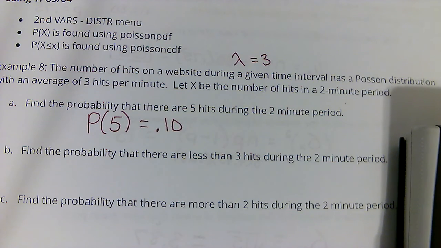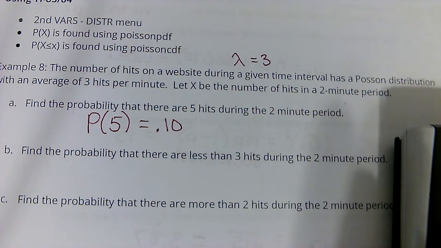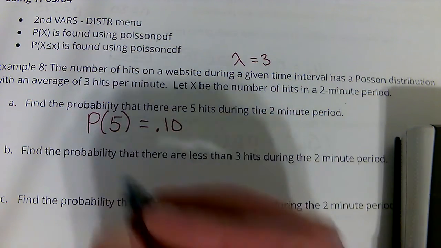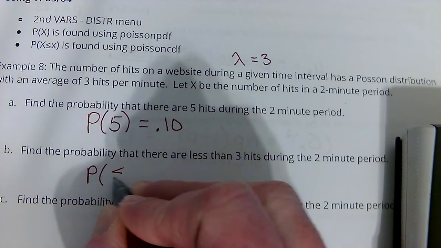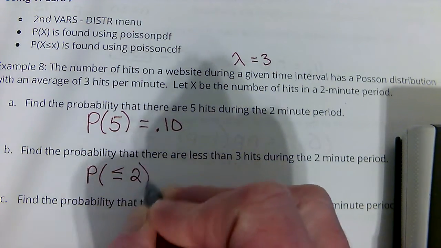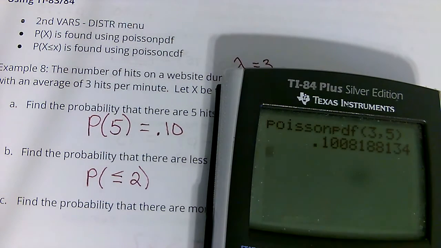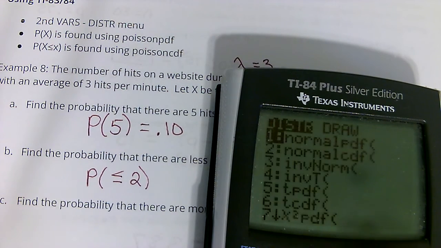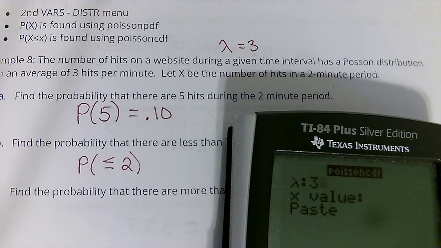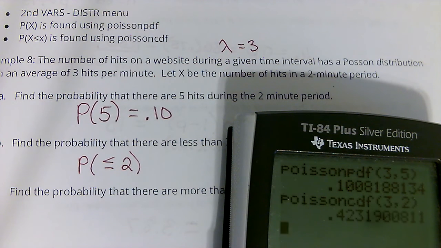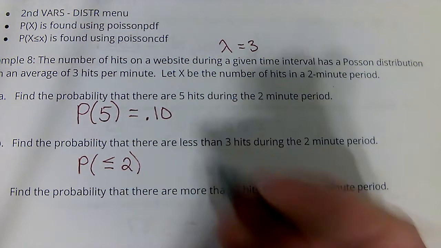Find the probability that there's less than 3. It didn't say less than or equal to, so we really are going to be finding the probability that it's less than or equal to 2, so be careful with that. Vars, CDF, lambda is 3, 2, and we get 0.42.